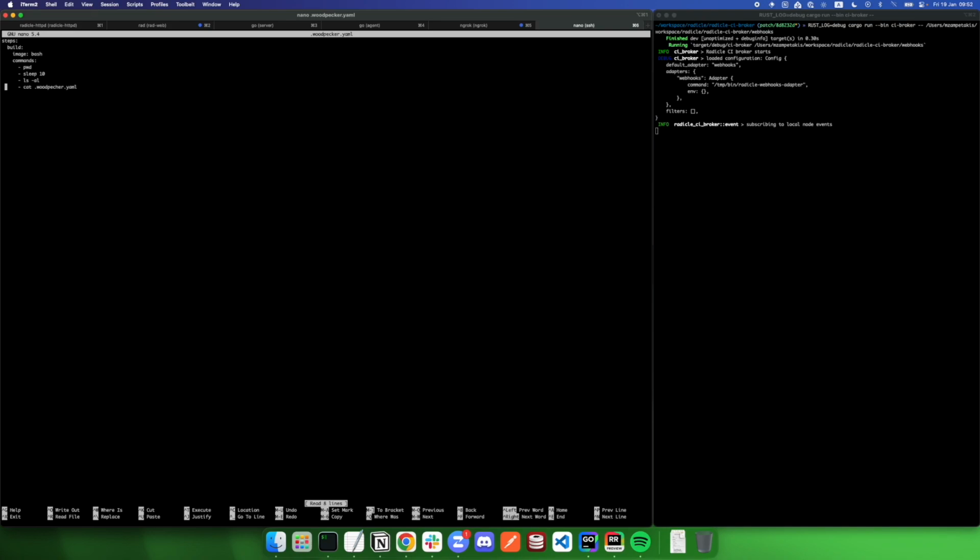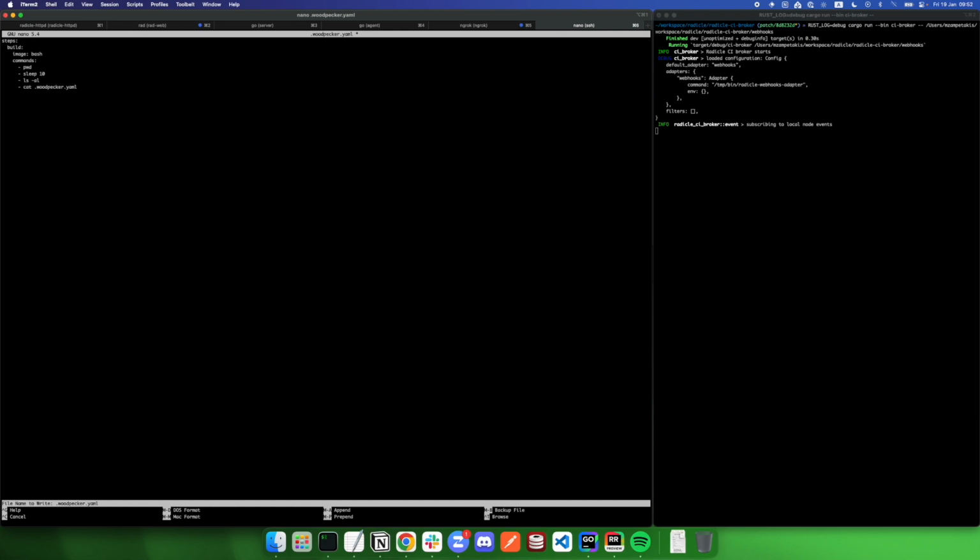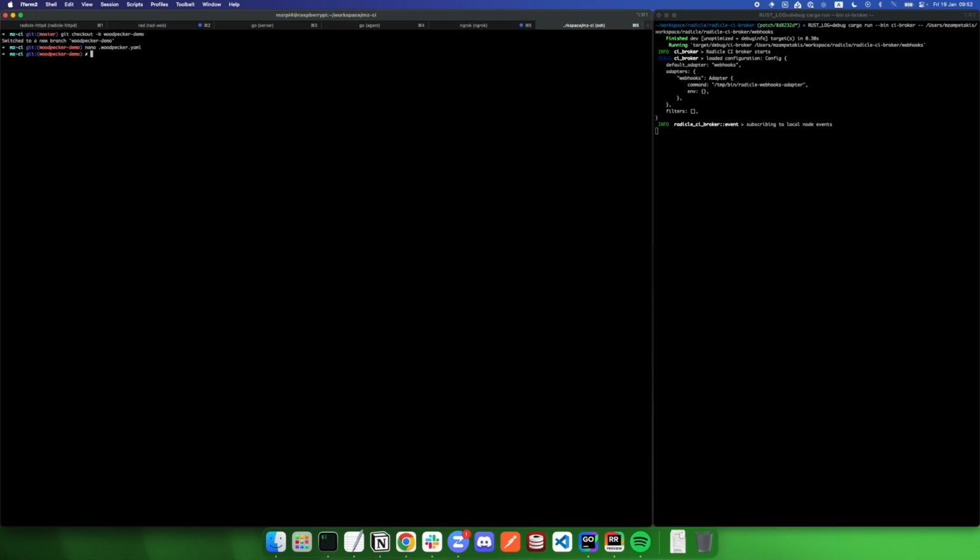There is a typo here on this command. Alright, and now we're going to commit the changes. And open the patch on the Radicle.